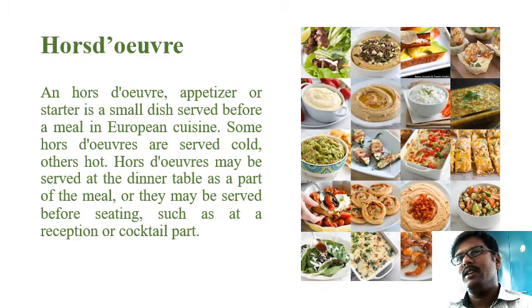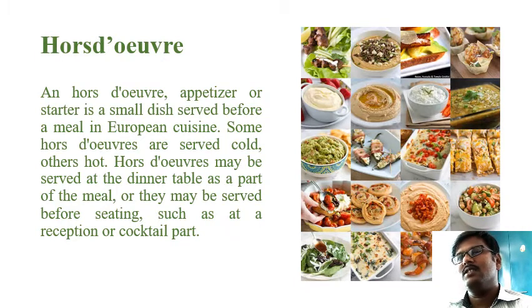Okay, so serving a hors d'oeuvre, the appetizer, is a tradition of European cuisine, and there are some types. We can differentiate the types as cold and hot. Some hors d'oeuvres are served cold, known as hors d'oeuvre froid. Heard about this term froid? Froid is a French term for cold or freeze.